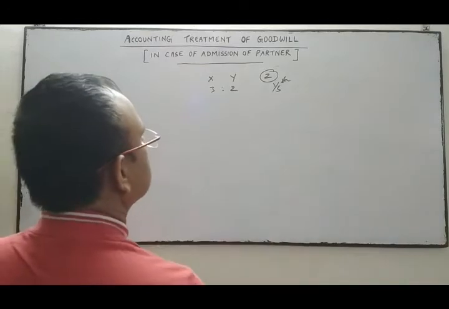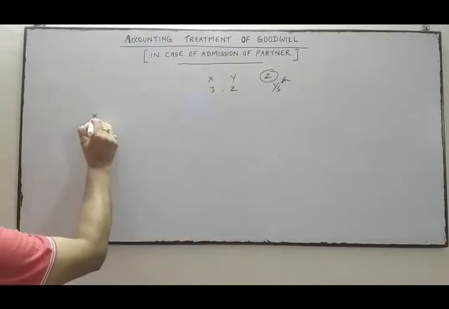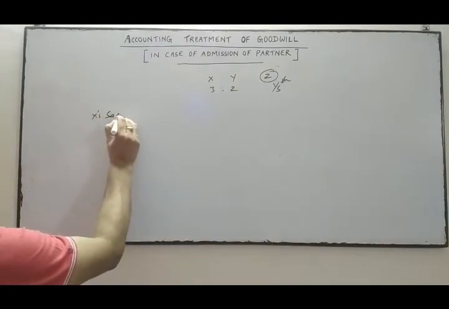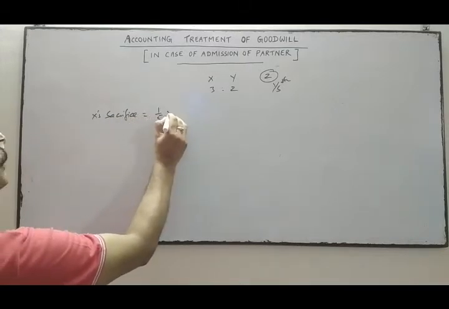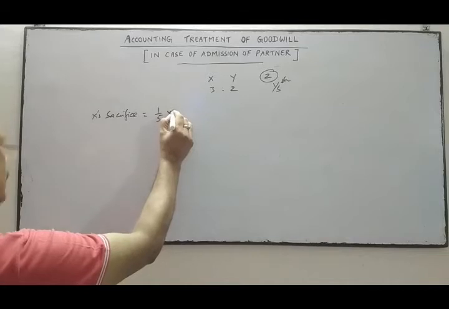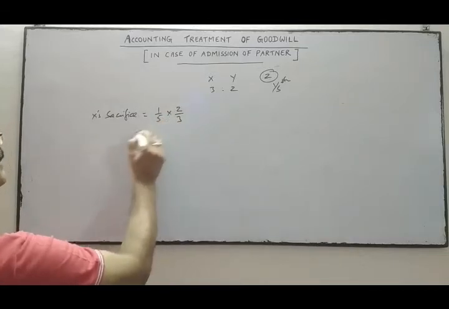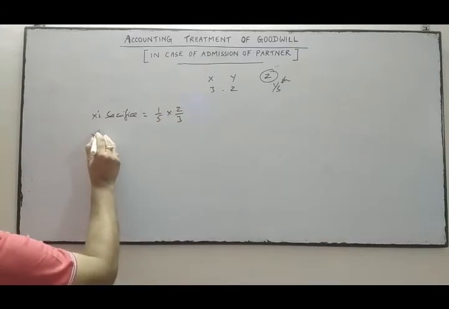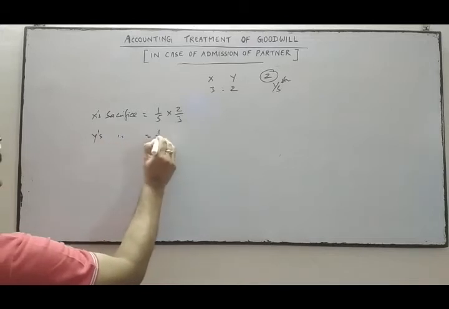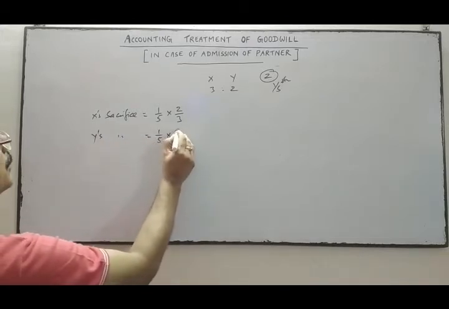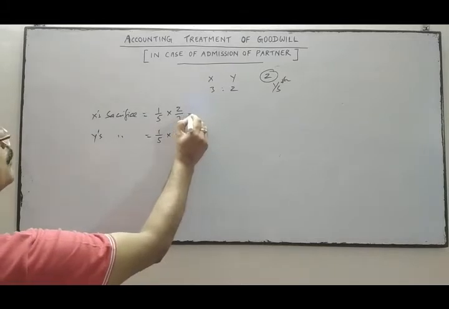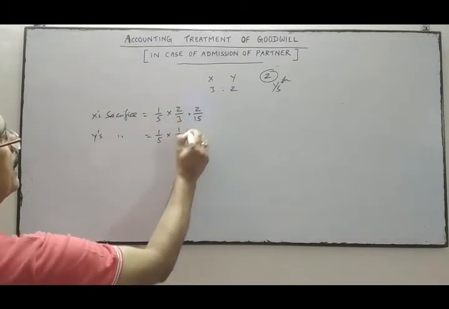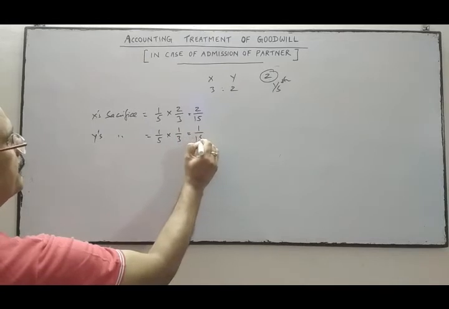So X sacrifices 1/5 into 2/3, and Y sacrifices 1/5 into 1/3. So 2/15 and 1/15.